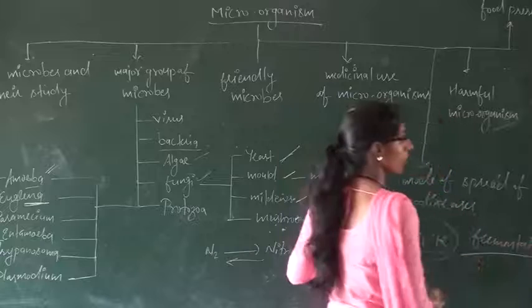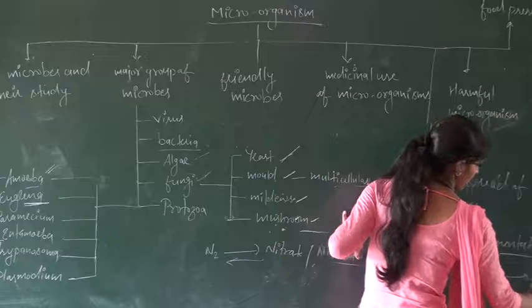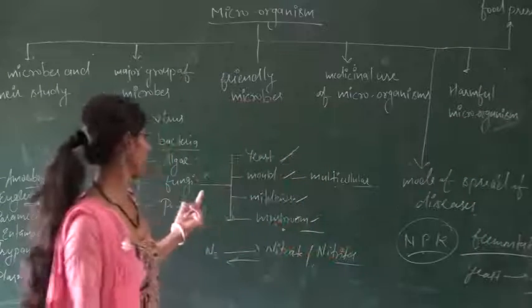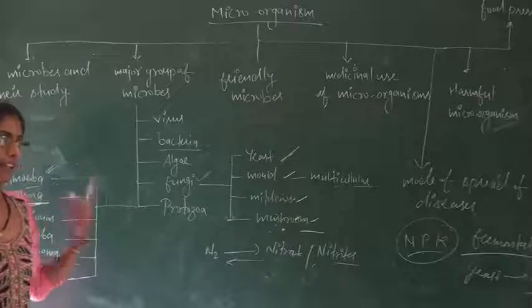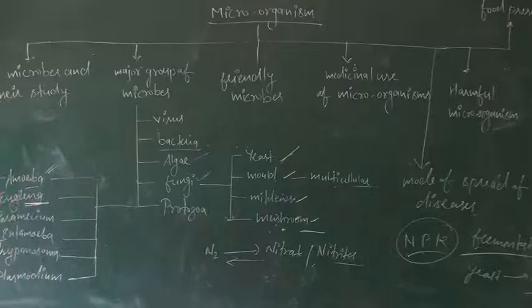Fermentation means production of alcohol by using yeast. So fungi are used in the preparation of wine, and also in the bakery industry.